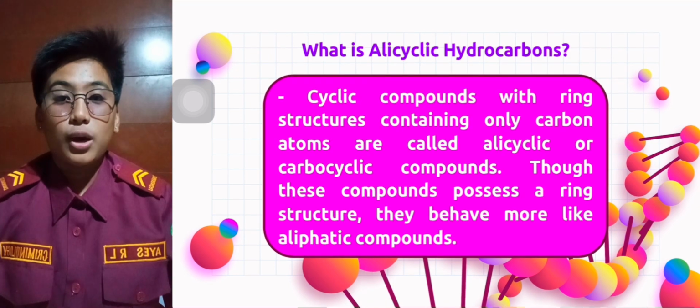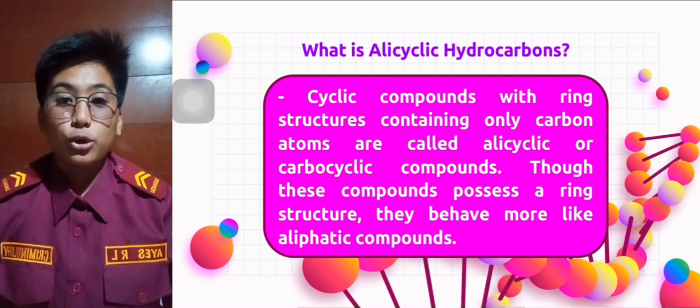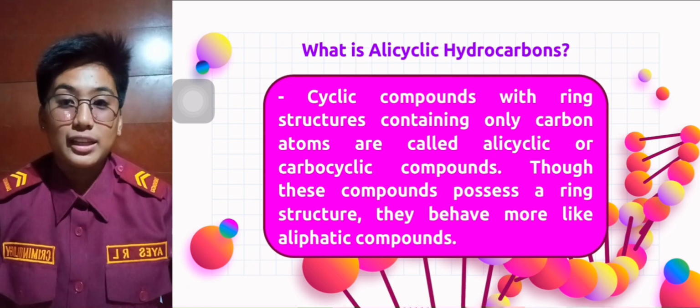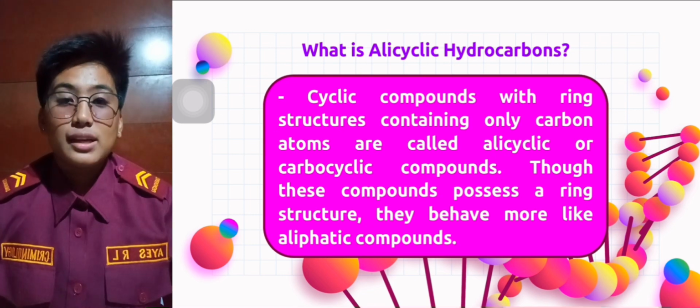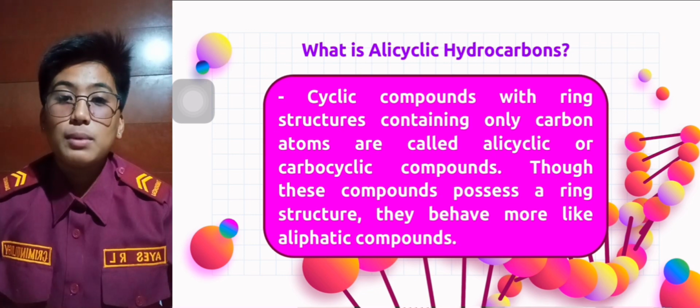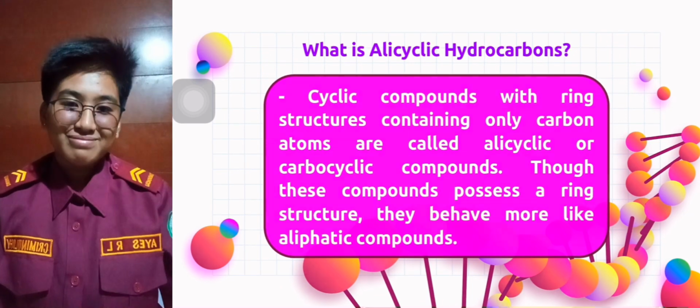What are alicyclic hydrocarbons? Cyclic compounds with ring structures containing only carbon atoms are called alicyclic or carbocyclic compounds. Though these compounds possess a ring structure, they behave more like aliphatic compounds.